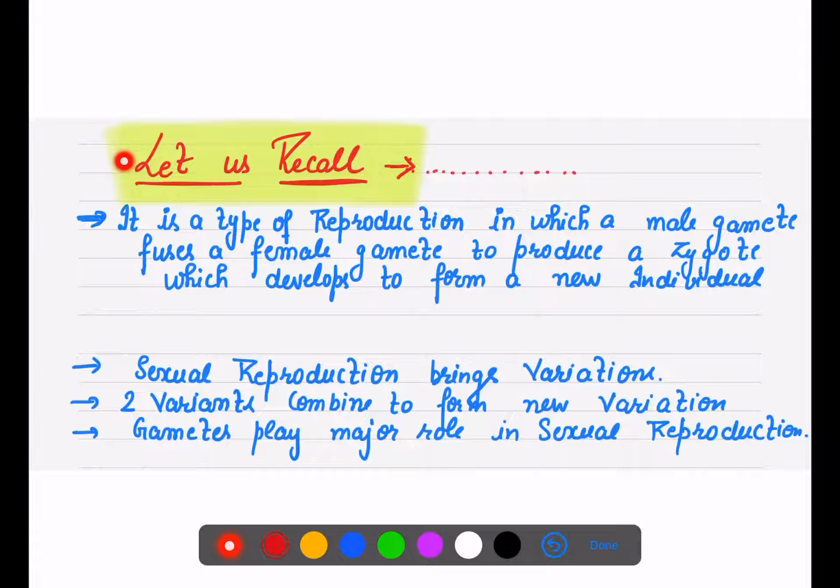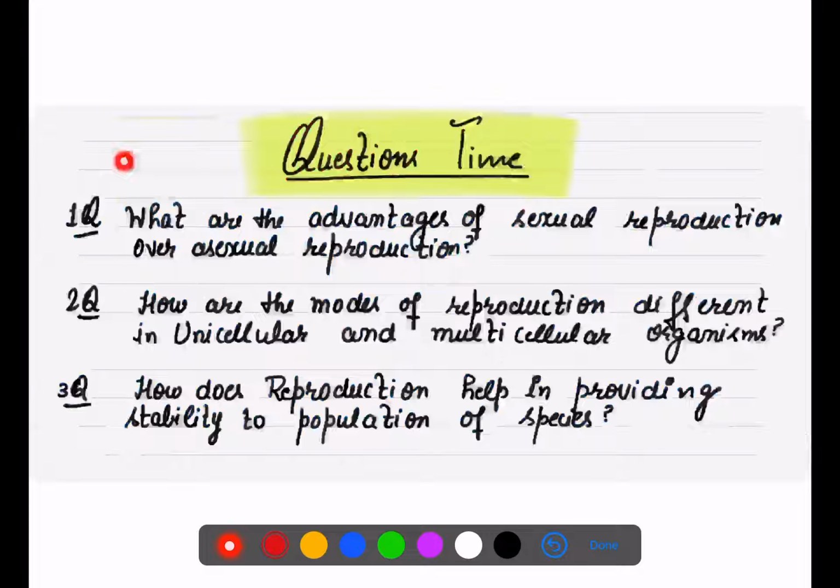So let's see quickly what we have learned today. Reproduction in which male and female gametes combine is called sexual reproduction. Sexual reproduction gives more variation as compared to asexual reproduction. In this, two individuals are involved, and these two variants combine to form new variations. There are specialized cells which play a major role in sexual reproduction, and those are called gametes. I hope you are able to understand each and every point.